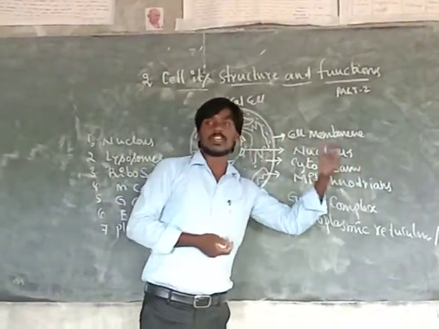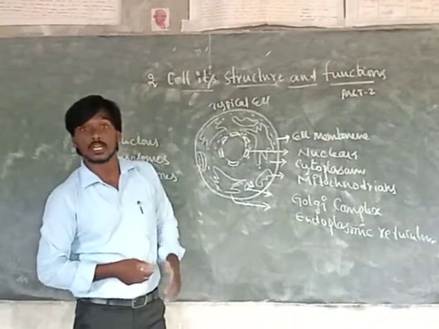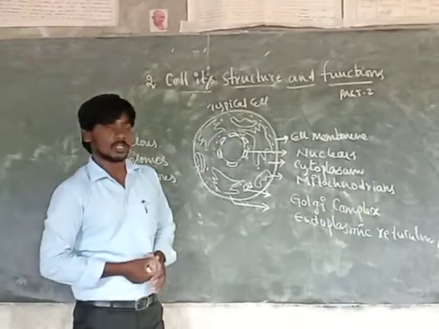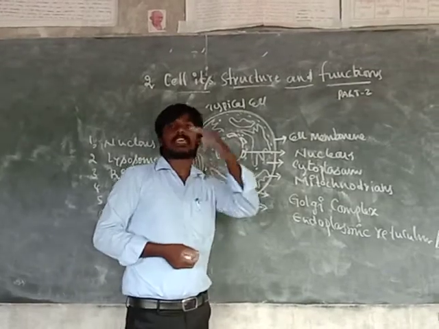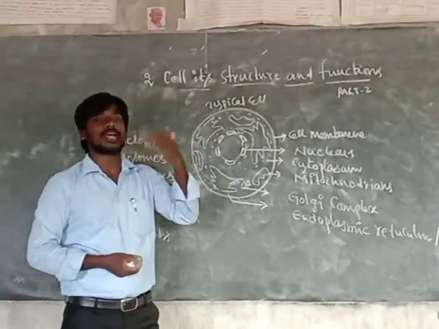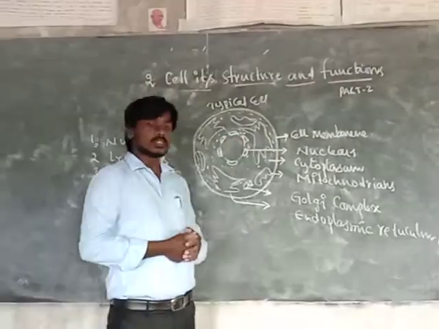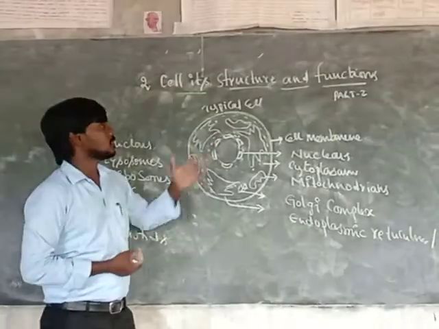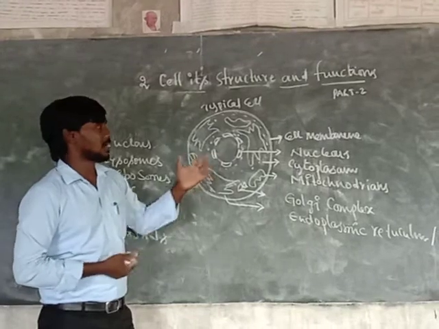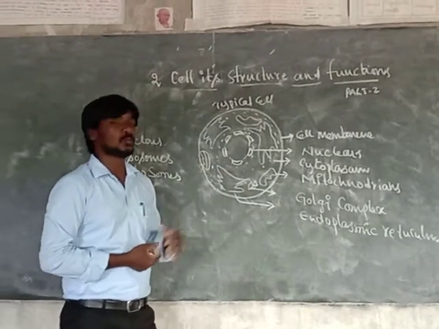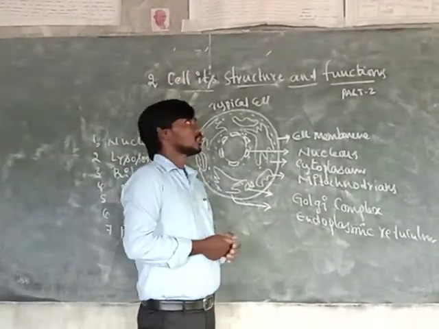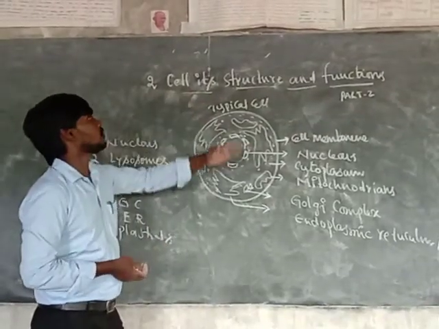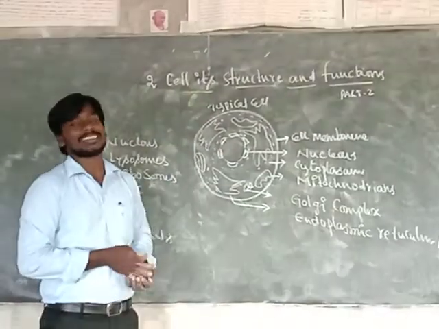Cell structure and functions you already know from the previous class, and before in your 8th class also. The cell is the basic unit of life. Different scientists made discoveries about the nucleus, cytoplasm, mitochondria, Golgi complex and endoplasmic reticulum, which are part of cell theory and cell biology.